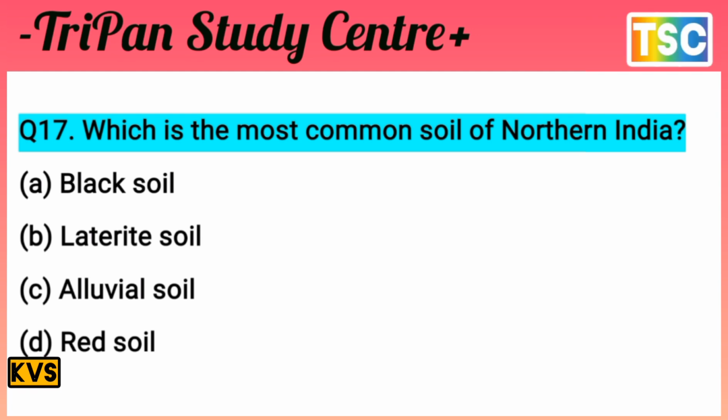Let's see what the answer is. The most common soil of northern India. Black soil is not found here. Laterite soil is not present in northern India, and red soil is not found in the north either. The answer is C, alluvial soil. The most common soil of northern India is alluvial soil. That's the most important answer for the exam.